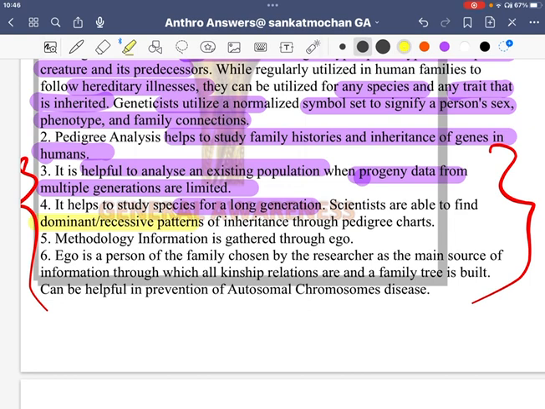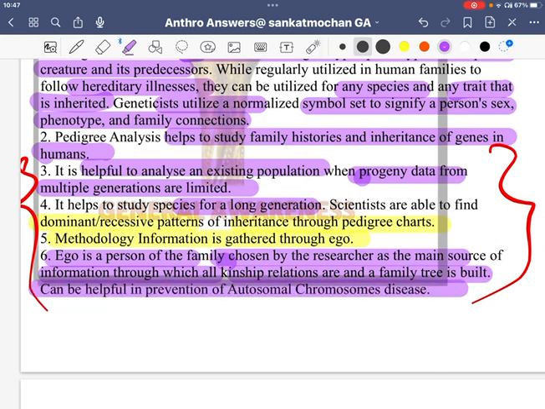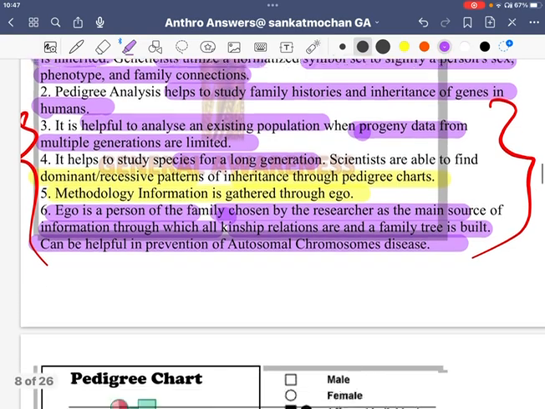Okay. Inheritance through pedigree chart methodology. Information is gathered through the ego. What is ego? Ego is a person. See, I've written here for your understanding. Ego is a person of a family chosen by the researcher as the main source of information through which all kinship relations and the family tree are built. It can be helpful in prevention of autosomal chromosomal disease. Fine.